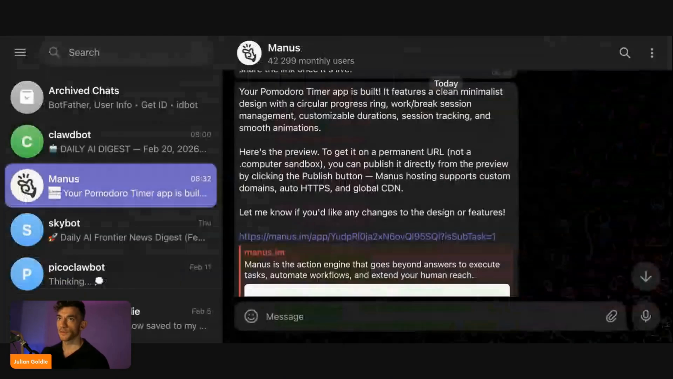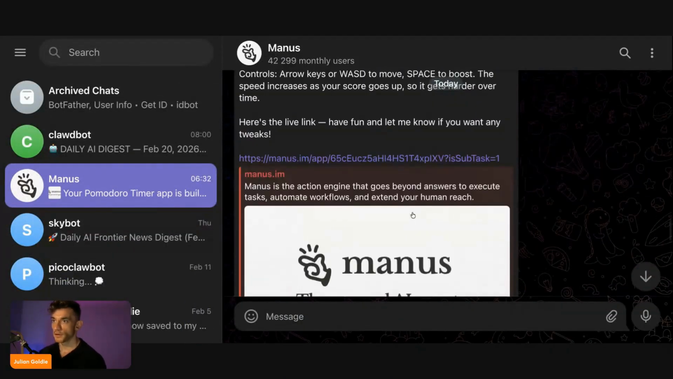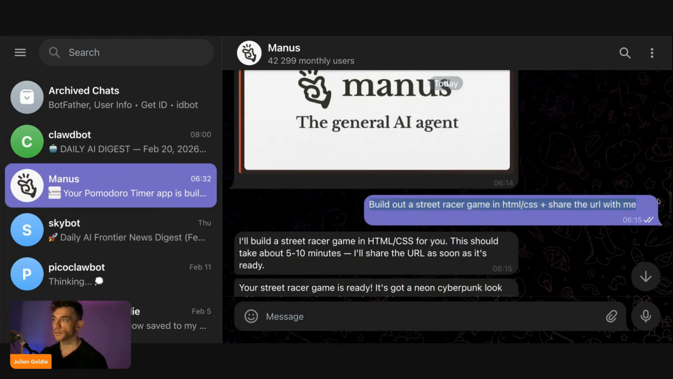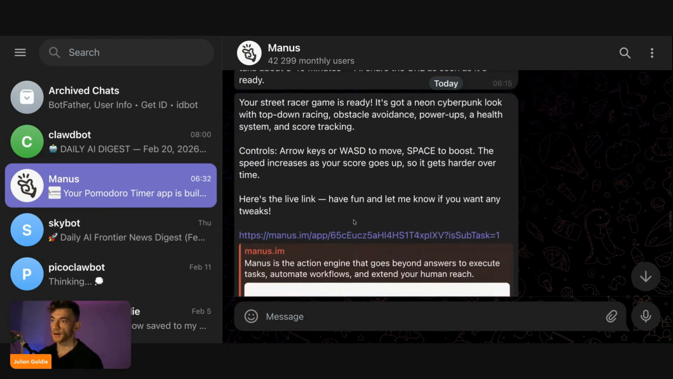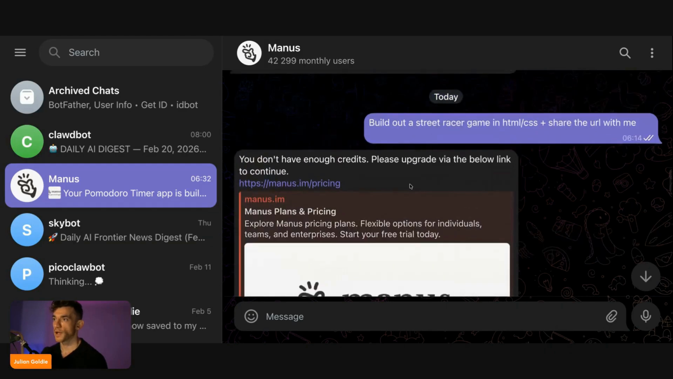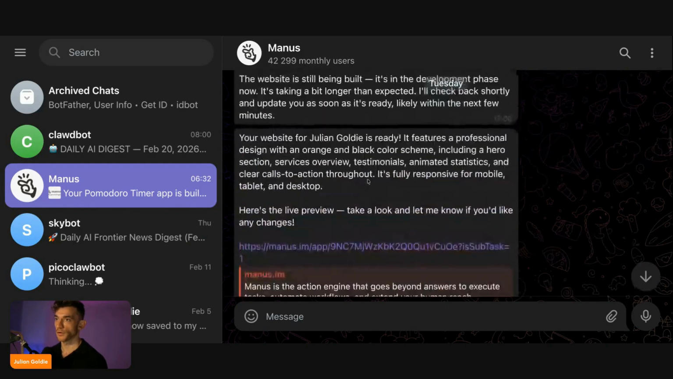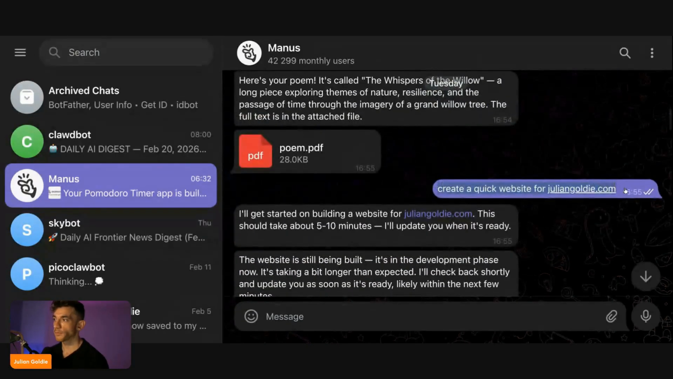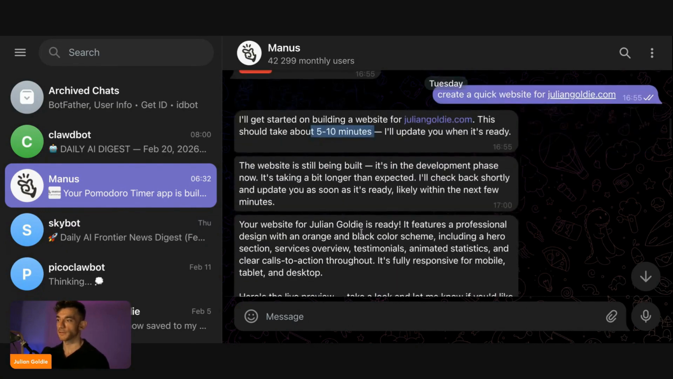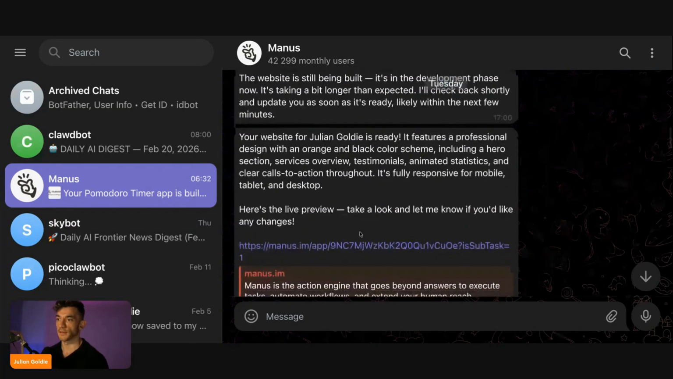Here's another example. So if we go back to Telegram here, you can see that we've actually created a website for this using Manus. So we said build out a street racer game, and then it built it out and completed it right here. And then if you want to see another example, let's scroll up. We said create a quick website for juliangoldie.com. It said I'll get started on it. The other cool thing is it'll work on it for 5 to 10 minutes in the background, and then once it's completed, it will actually message you a few minutes later saying, hey, this is done, right?